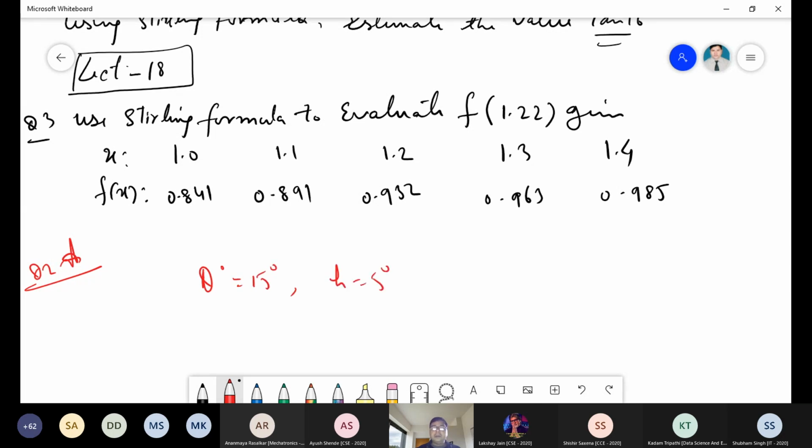H is equal to 5 degree. And P equal to theta minus 15 upon 5. So at the value of 16 minus 15 upon 5, this is equal to 0.2. Correct now? So what is finally the value you are getting here? Tan 16 degree.